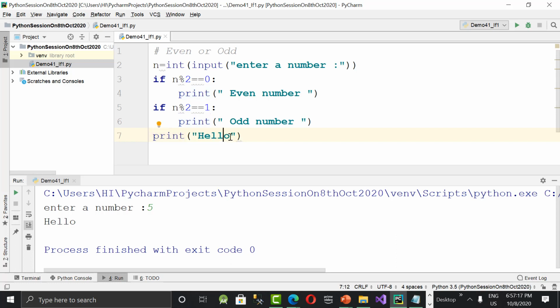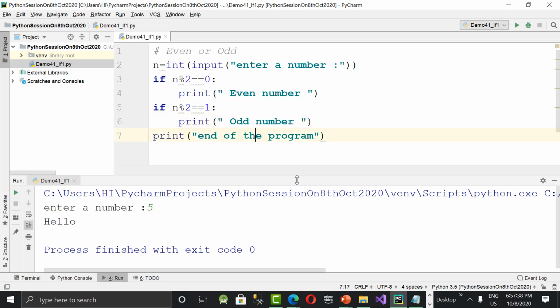Or you can write any other, like end of the program, something like this. Okay. So this end of the program will be printed if I give 6: even number followed by end of the program. Next I give 7. 7 mod 2 equal to 0? No, it will come here. 7 mod 2 equal to 1? Yes. It prints odd number followed by end of the program.